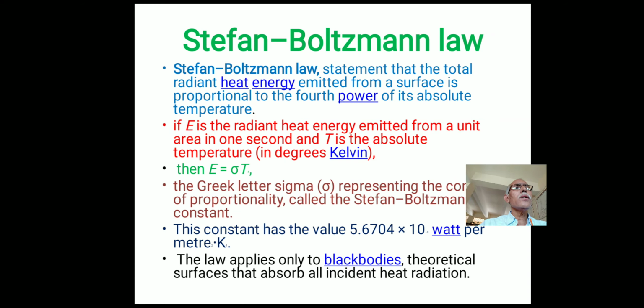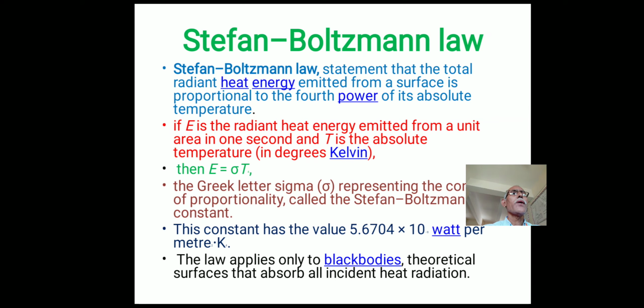According to the scientist Stefan, the total radiant energy emitted from a surface is proportional to the fourth power of its absolute temperature. That means the emitted energy E is directly proportional to T raised to power 4.